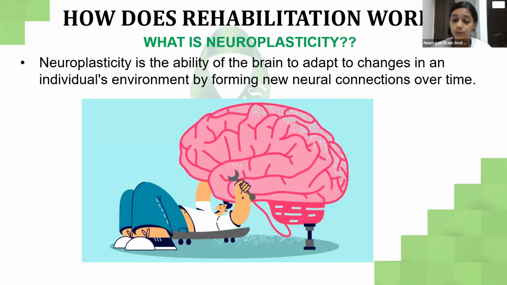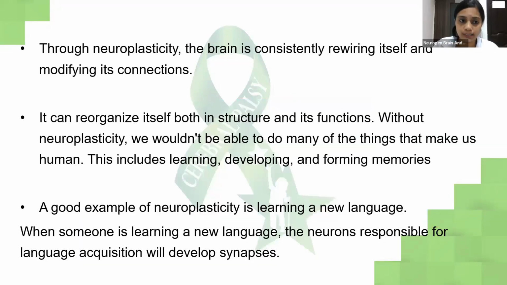But once you start doing it, or once you adapt to that change, that's how neuroplasticity works. Gradually you will have the confidence to ride on the road, and you will not have to focus on what you're doing and you'll simply do it. So that's what neuroplasticity is. Through neuroplasticity, the brain is consistently rewiring itself and modifying its connections. Another good example of neuroplasticity could be learning a new language.